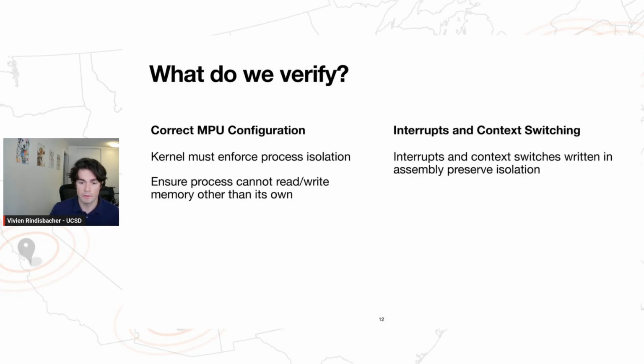Okay, so TickTock is going to deal with two challenges explicitly. Our first challenge is to ensure that the kernel properly enforces process isolation. Specifically, we need to ensure that the MPU is configured correctly so that a process only has access to its own memory and not another process's memory and not kernel memory. Our second challenge is to ensure that the work done configuring the MPU isn't in vain. Specifically, we need to make sure that the assembly for context switching and interrupt handling upholds our proof of isolation.